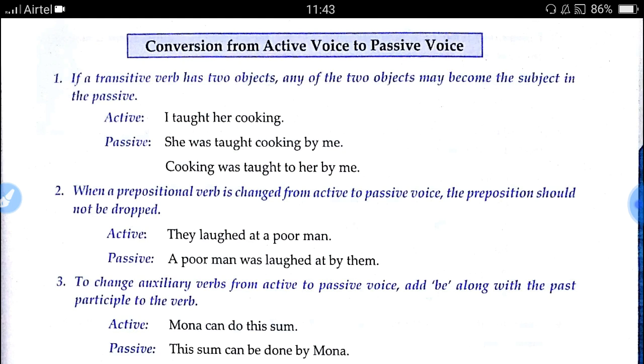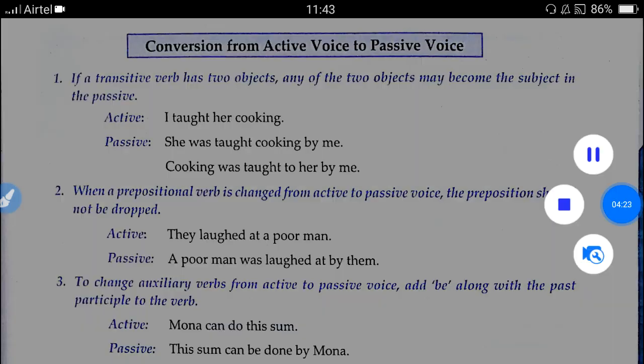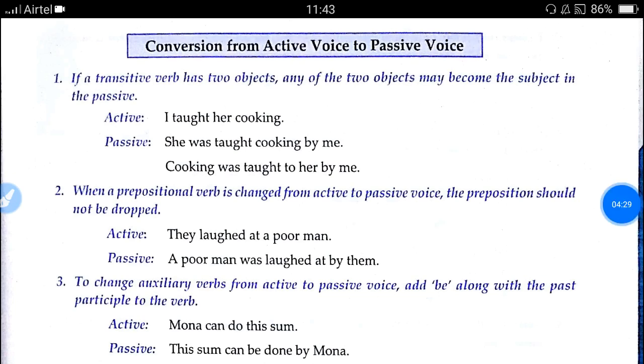Now you may remember what a transitive sentence is. We have learned three kinds of sentences: transitive, intransitive, and verb of incomplete predication. A transitive sentence has an object, whereas an intransitive sentence does not have an object. So it is only a transitive sentence that can be changed.